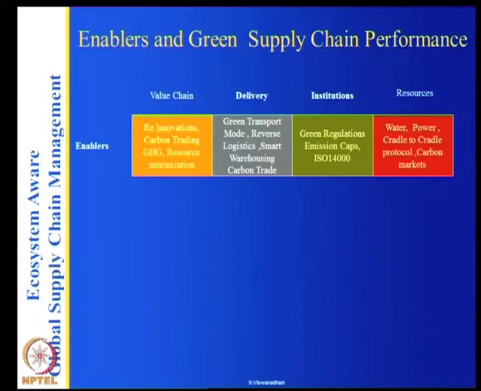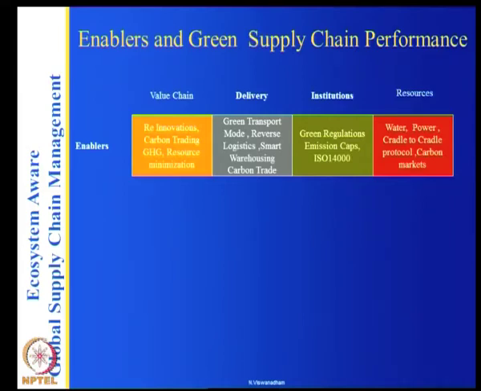Institutions should follow green regulations, emission caps, ISO 14000 regulations and all that. And in terms of resources, you have water power, cradle to cradle protocol, carbon markets and all that. They all become the resources.